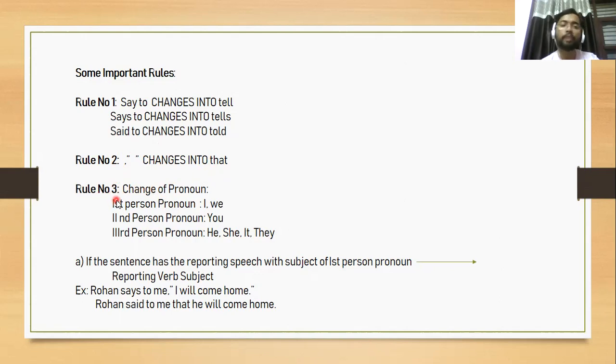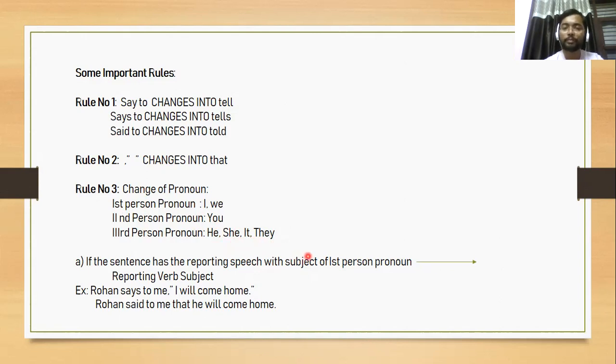Now, come to rule number three. There is a change of pronoun. First of all, you have to understand how many types of person pronouns there are. There is first person pronoun, second person pronoun, and third person pronoun. What comes under the first person pronoun? I and we come under the first person pronoun. Whenever you state about yourself, like I and we, you are the first person. Whenever you are pointing to the second person, you will use you. Whenever you are pointing to others, like a third person or any other person, you will use he, she, it, they.